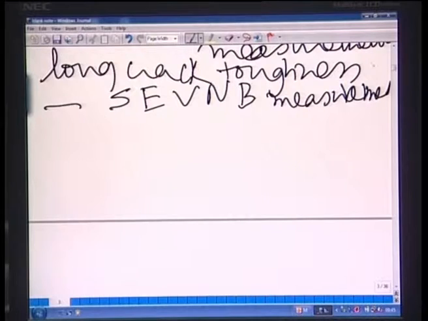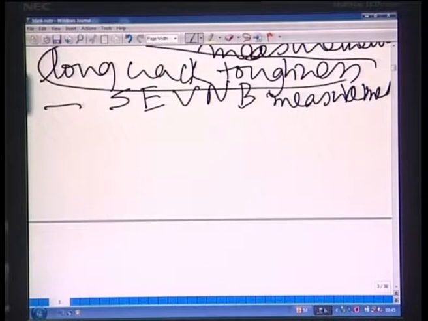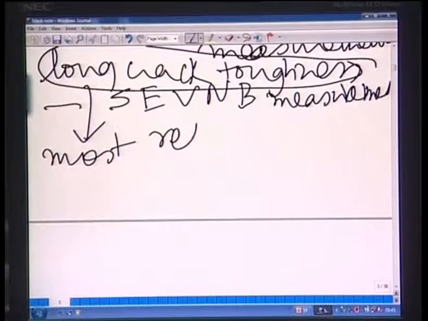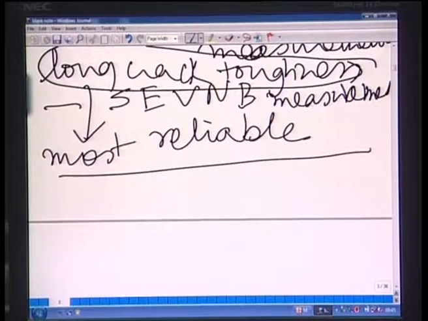This is the long crack toughness, which is recognized as most reliable. Then the question is, why is short crack toughness measured? It is measured because it is most easily obtainable, and you can get it in laboratory scale experiments within a very reasonable time frame.